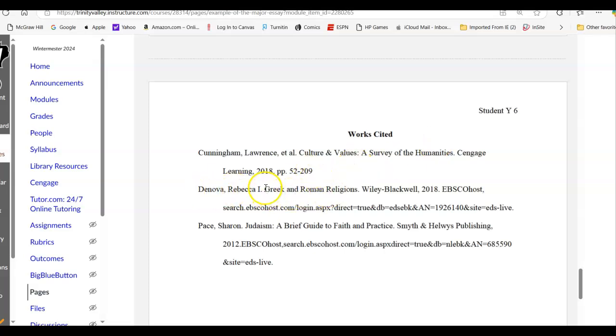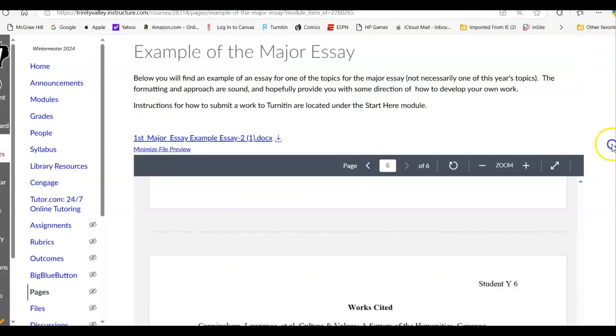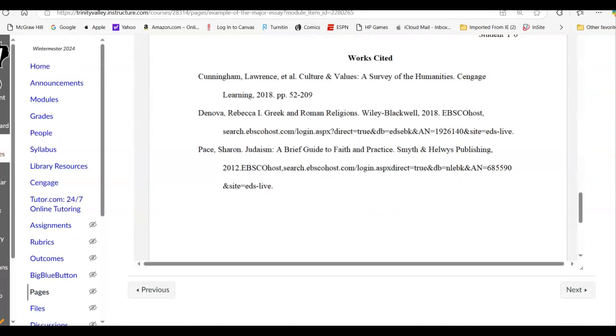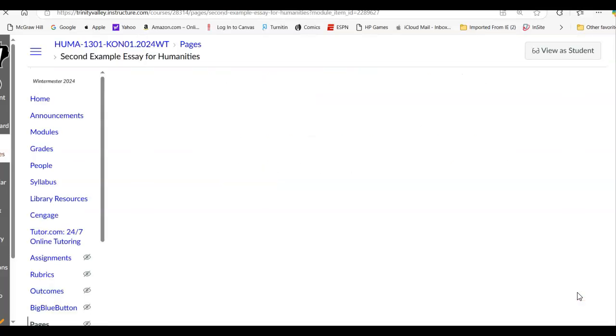These are the articles. This article title should have been in quotation marks. Same thing with this one. But you'll see again where it came from the research sources available through our library resources here. And that's what you want to make sure that you're using. So that gives you an example of a major essay. This is a second one.